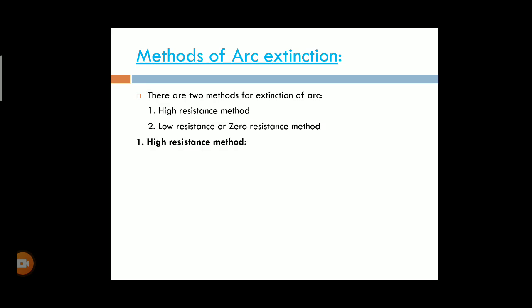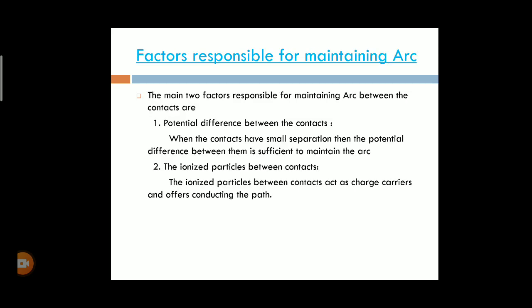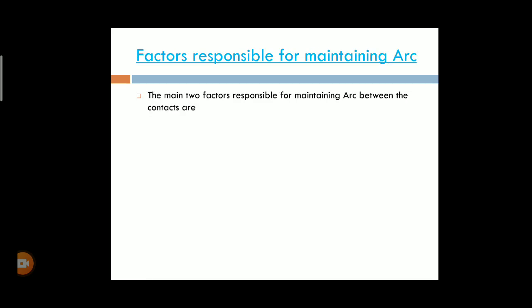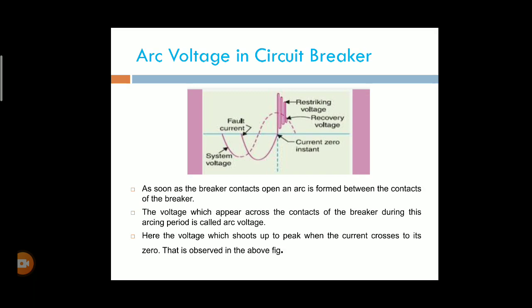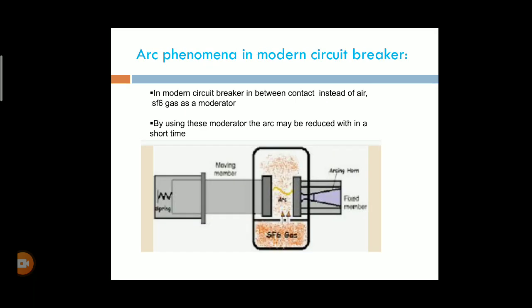Okay, these are the arc phenomena: how the arc is obtained, what arc voltages are produced in a circuit breaker, why the arc is reduced within a short period, and what problems are faced in reducing and extinguishing the arc.